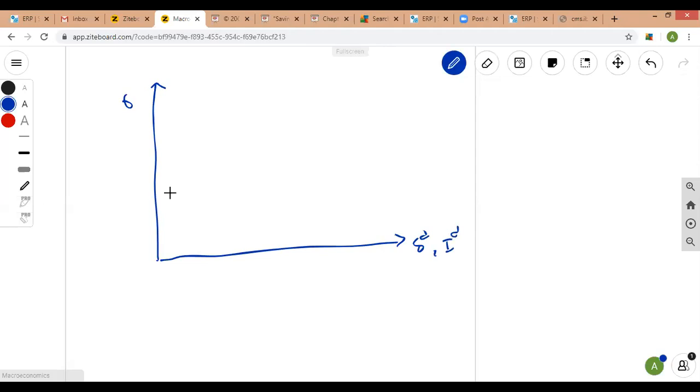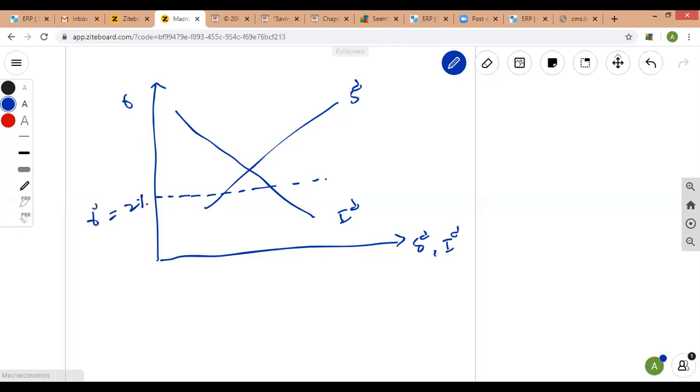All right. So this is desired investment, desired savings, and the world real interest rate is now somewhere lower than 6%, somewhere equivalent to 2%, right? So it would be like this. This is the world real interest rate. So this is 2%. Earlier it was 6%. Now it has come down from 6% to 2%. Now, what does this show?